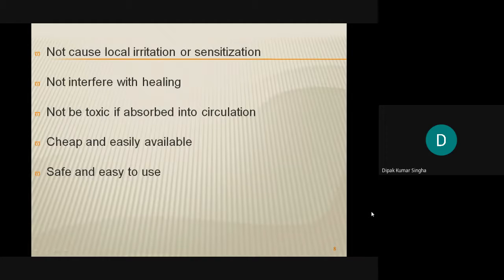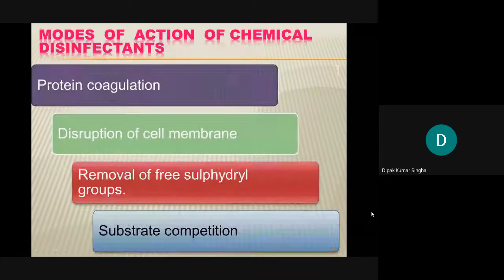If it is very costly, then it is a problem for poor people, who generally use it in daily house cleaning, so it must be cheap and obviously easily available in the market also. Safe and easy to use: it must be very easy to use. If it is hazardous, there is a problem, so it must be safe. So these are the criteria for the ideal properties of a chemical agent.